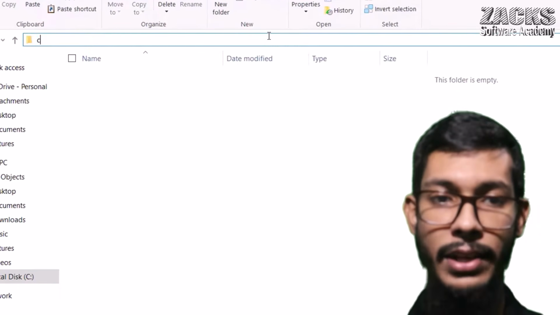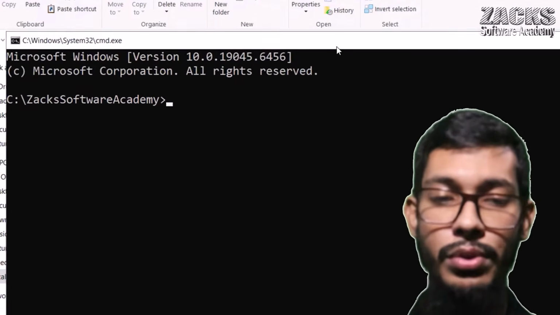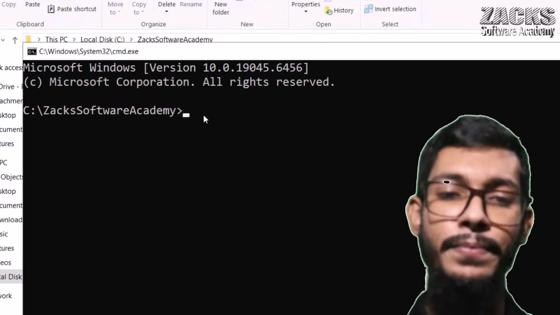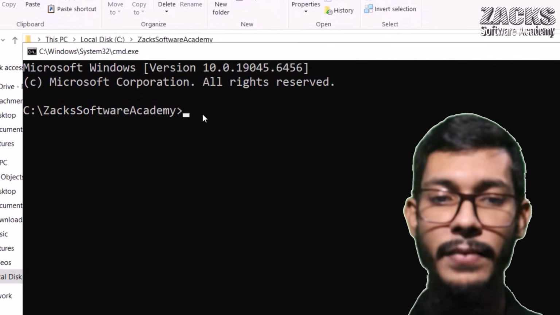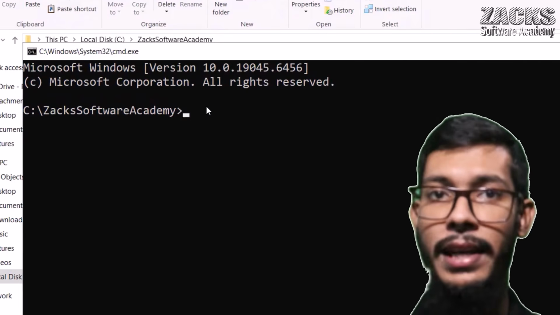You can click here to open CMD. Okay, so in Windows we can open CMD this way. If Python software is already available in your system, then it will work.